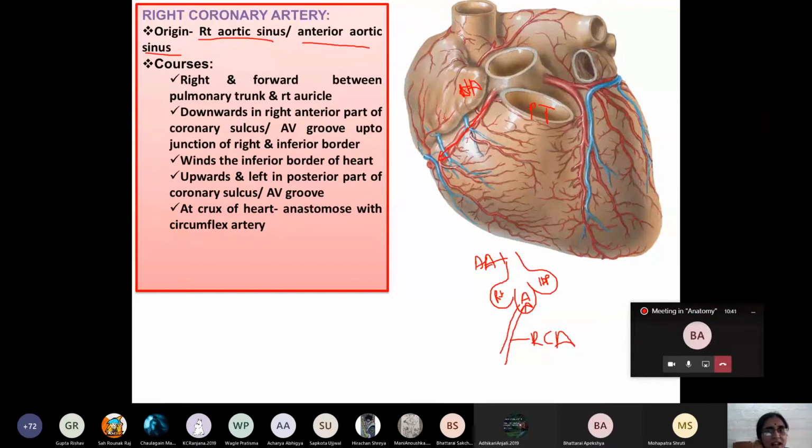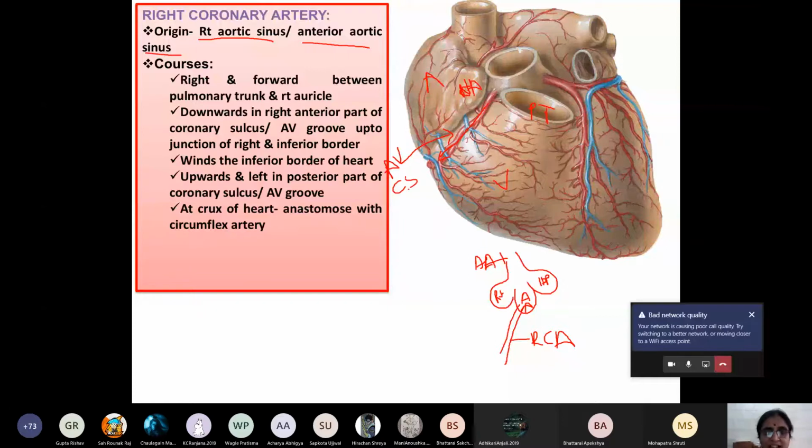You have studied in the external features of the heart that there is a sulcus or groove between the atrium and the ventricle. This groove is known as the atrioventricular groove, also known as the coronary sulcus.